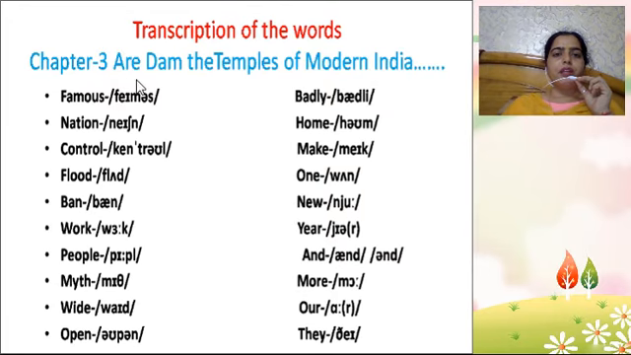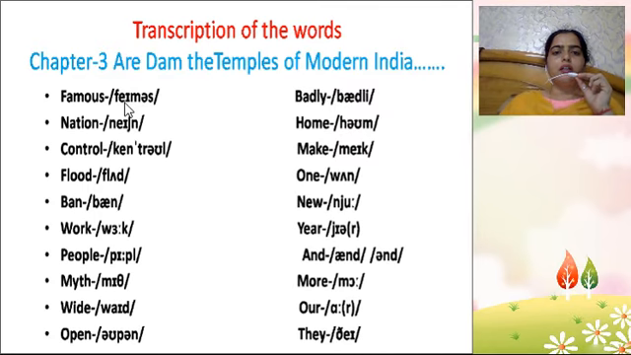Chapter 3, Temples of Modern India. What is the transcription of the word famous? Again diphthong, a and e combination. Famous. This is the small a. This is a diphthong. Famous. Nation, again diphthong, a and e, nation. Control, control.